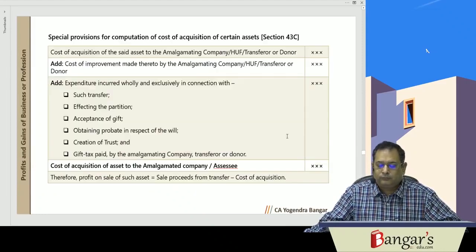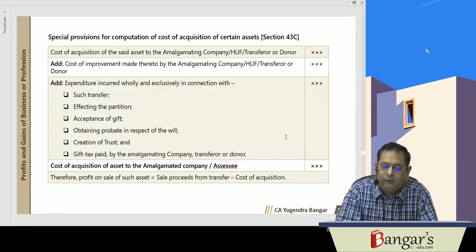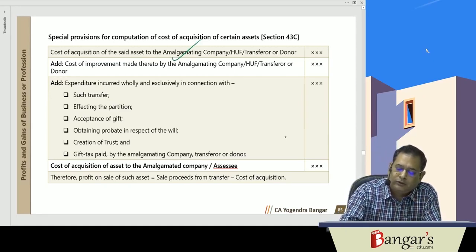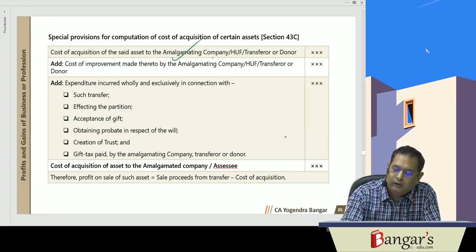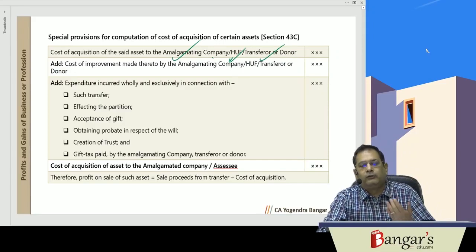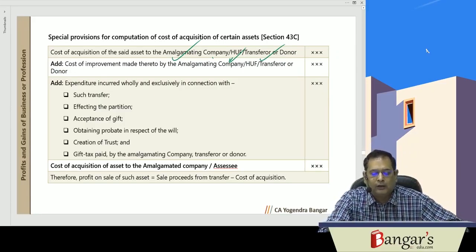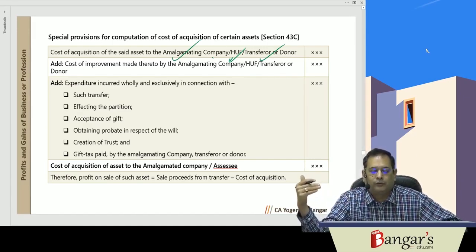deductible. Then section 43C, basically, deals with the special provisions for computation of cost of acquisition of certain assets. That is, how you will be computing the cost of acquisition of the assets in case of amalgamation, or if there is a partition of the Hindu undivided family, or if a gift is given. So here the cost to the previous owner becomes basically the cost of the asset, that is, the cost of acquisition of the said asset to the amalgamating company, HUF, transferor or donor.